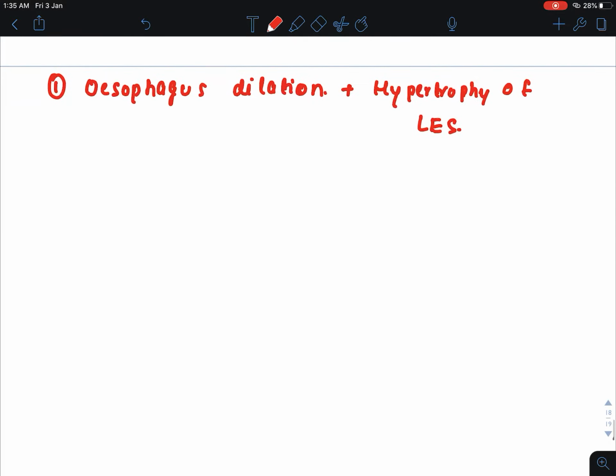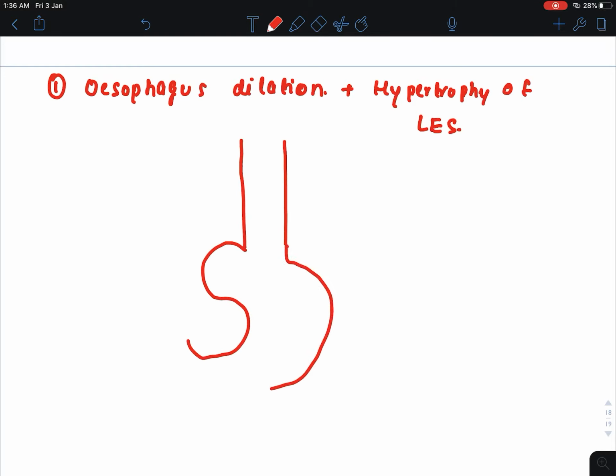Now I am showing you how the case is seen, how the esophagus is seen. So there is hypertrophy of the lower esophageal sphincter and dilation of the esophagus.